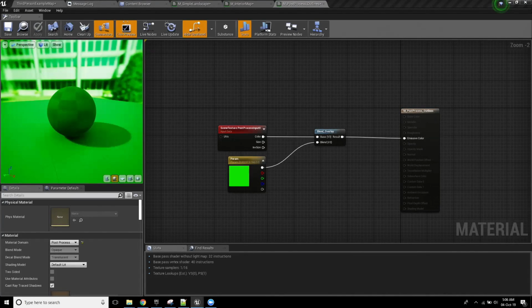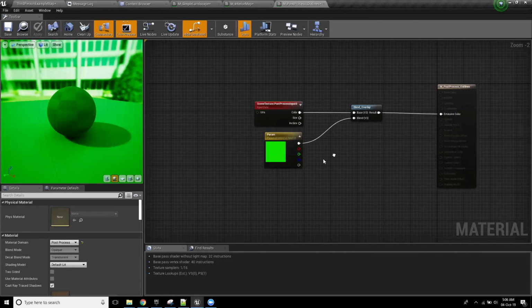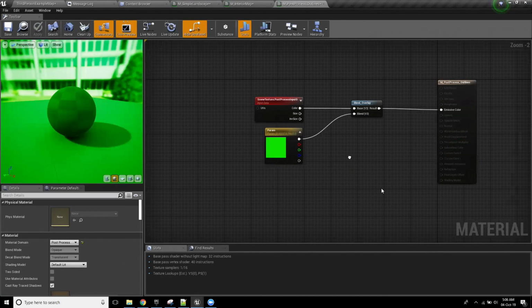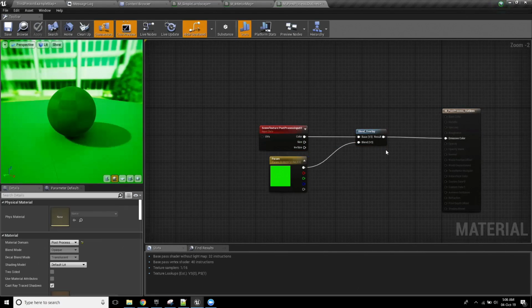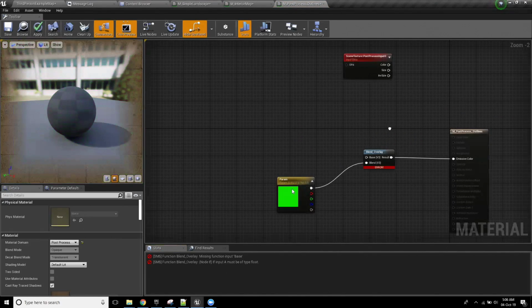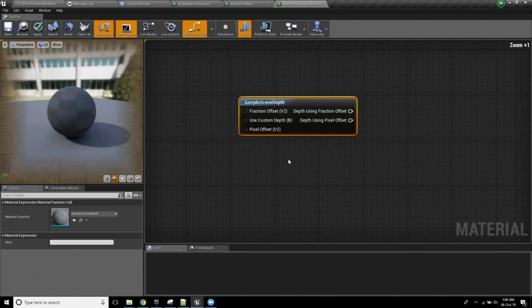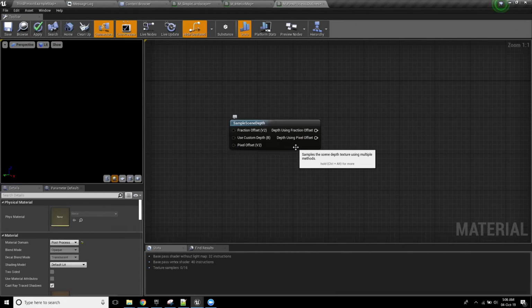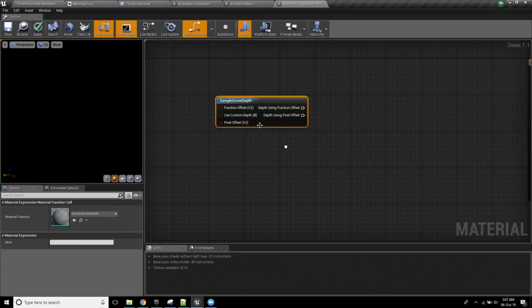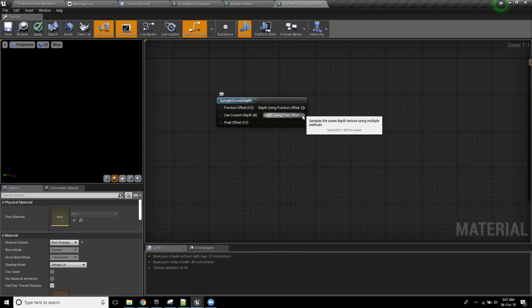But what's really important here is if we want to, we could create an outline shader. Now, there's a few different ways to do an outline shader. I'll create a reasonably basic one, I guess. So let's just follow through that logic. I'm going to use a node called sample scene depth, and you could do this manually, but I find this is an easier way to quickly set up what I'm about to do. Now, this node, given an offset, will look at how far away the current thing in the scene actually is. So what is the depth of the thing in the scene?